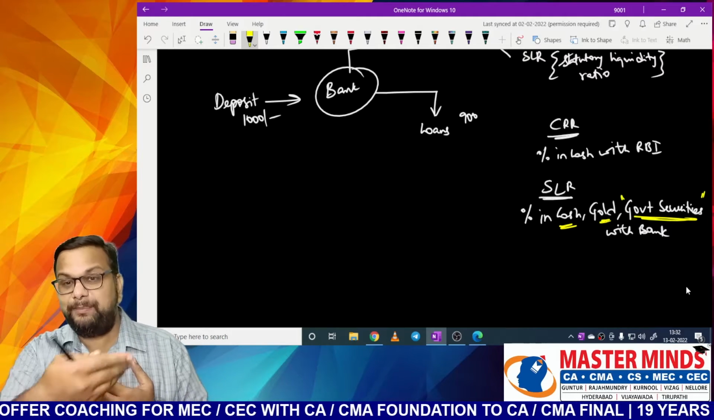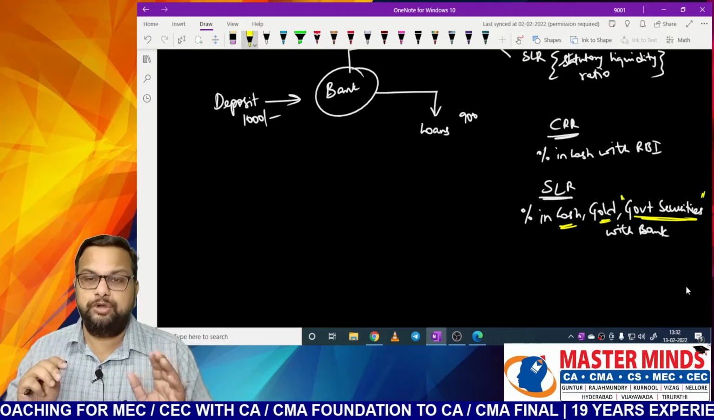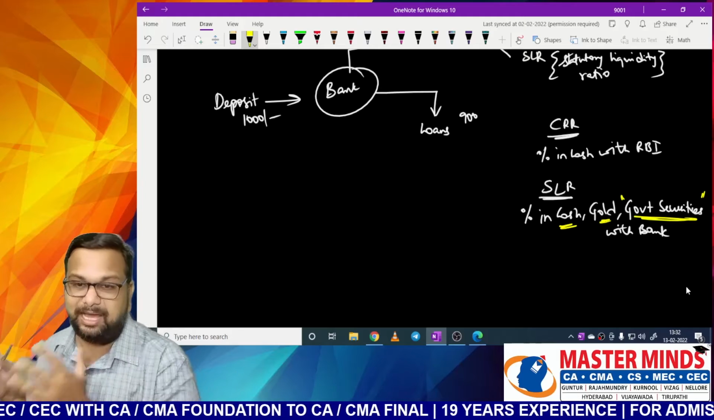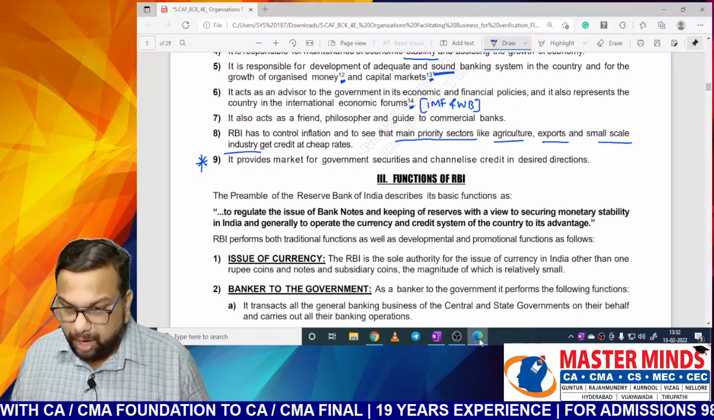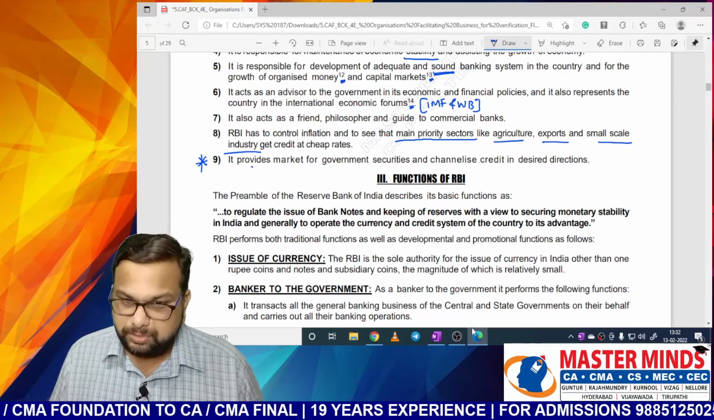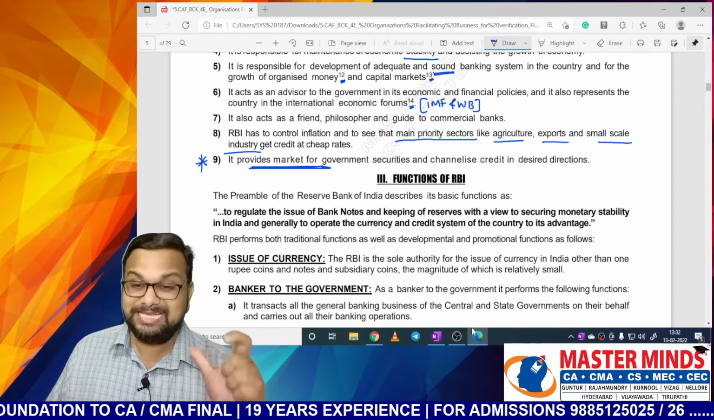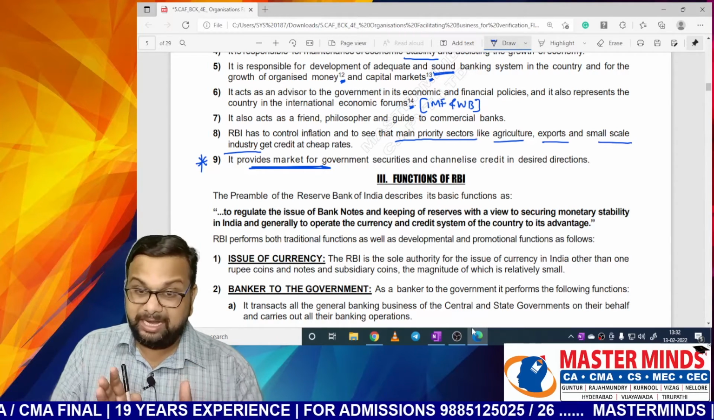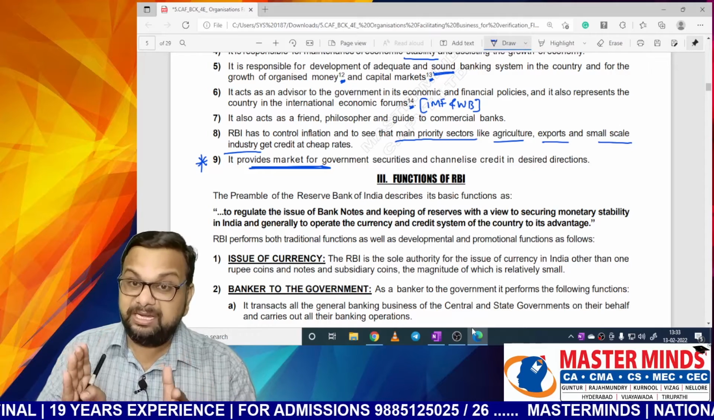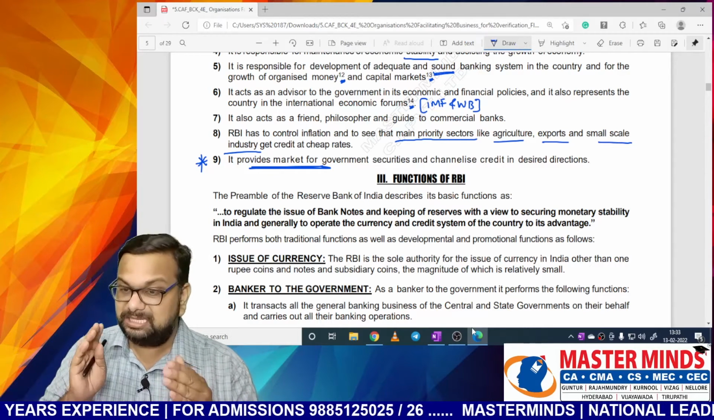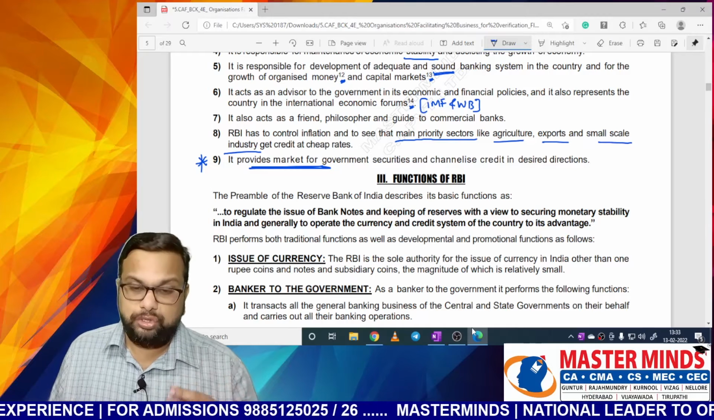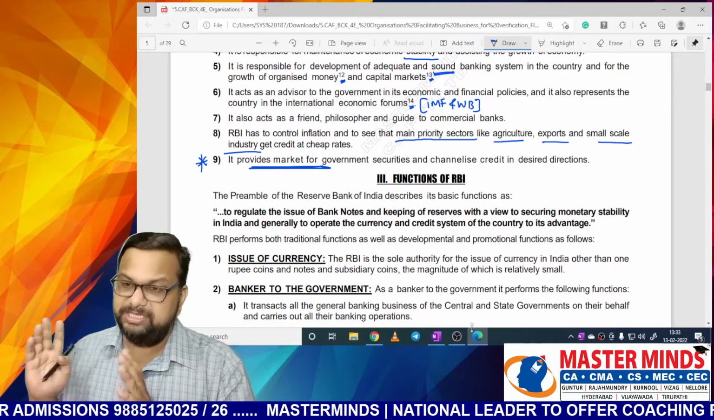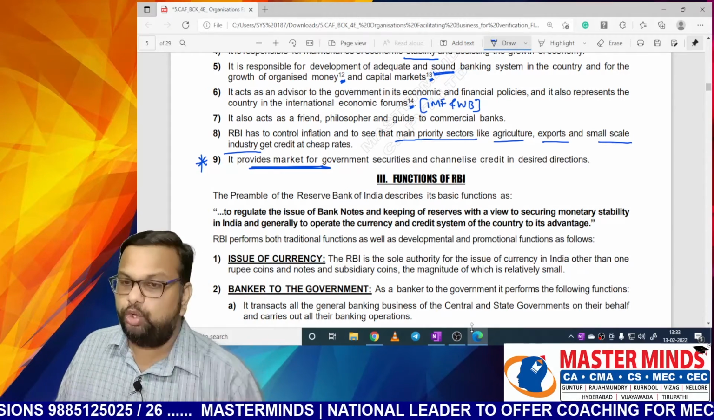That means it has created a market for government securities. So whenever the government wants to sell securities, banks will immediately try to purchase them because they can use these government securities to keep as SLR, statutory liquidity ratio. That is what it is given here. It provides a market first. By passing that rule, RBI has created a market for government securities, and it will channelize credit to the desired sectors. That means channelizing credit in the desired direction. So when India has three priority sectors, the RBI will make sure that credit is flowing to these three sectors specifically. This is the role of RBI.